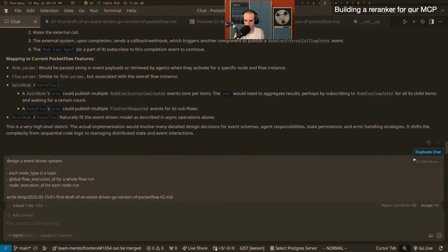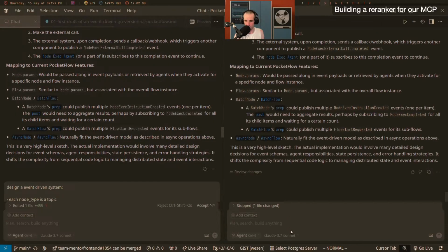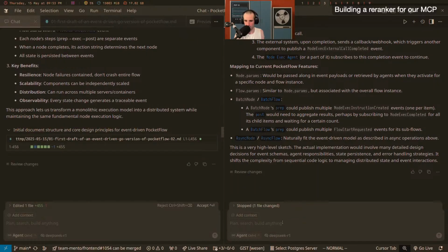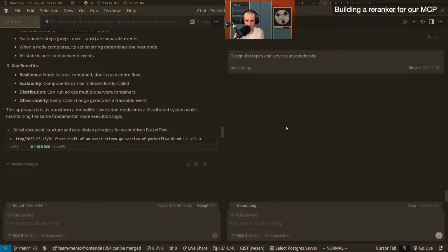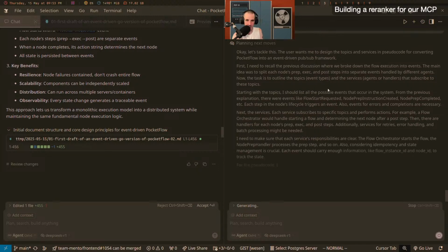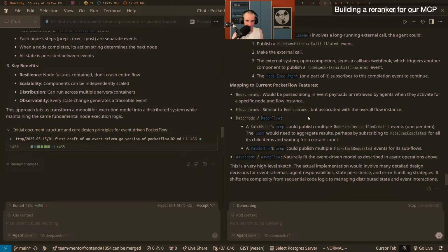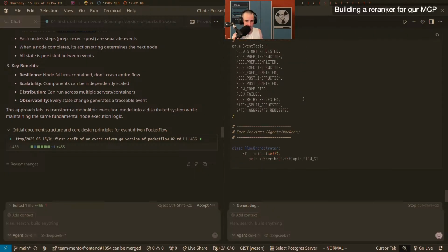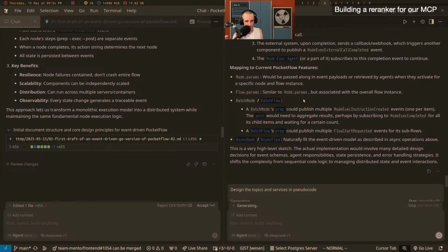I'm going to duplicate it, and then I'm going to switch to DeepSeek just to use something that's probably going to be more reactive to my shenanigans. And then I say, design the topics and services in pseudocode. We're going to see. I hope that it outputs something wrong. That would be cool. If it outputs something right, that's weird. Also realize that the previous block here was a conversation with Gemini, right? If we think of it as a conversation, I basically switched the entire personality, which is maybe a weird way to think about it.